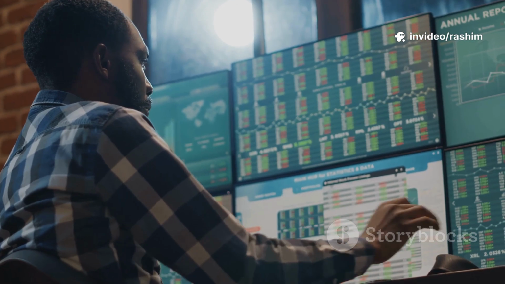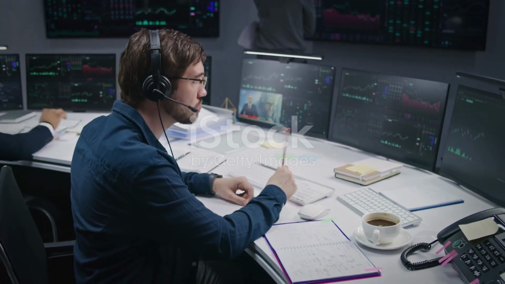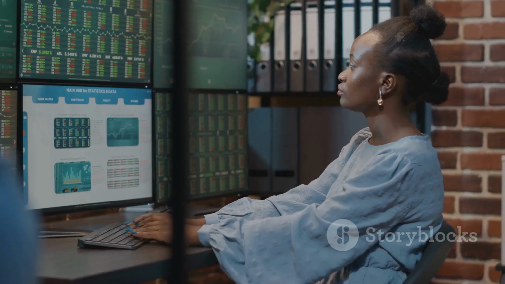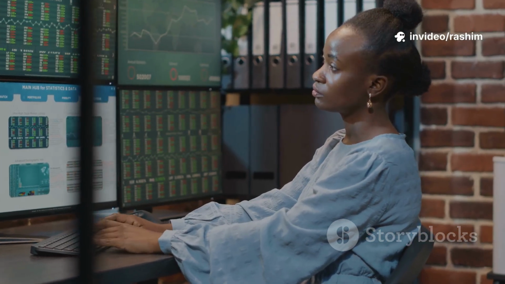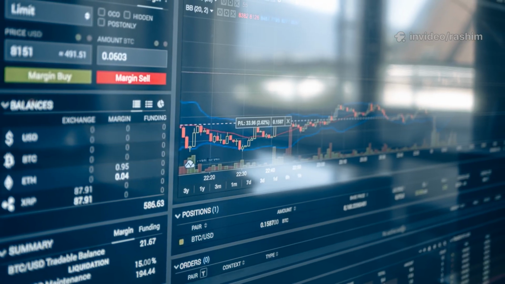Once you are in a trade, the work is not over. You need a clear plan for how you will get out. Many new traders focus all their energy on finding the perfect entry, but they forget that profits are only realized when you exit the trade. Your exit rules are what determine your final profit or loss.